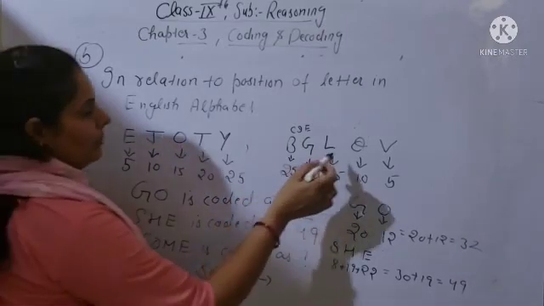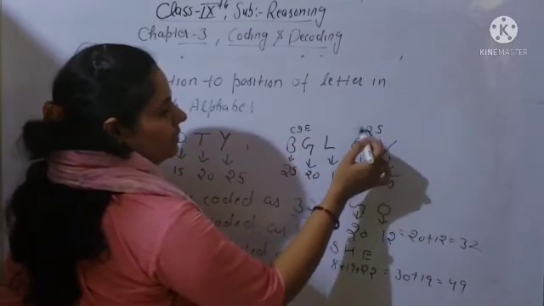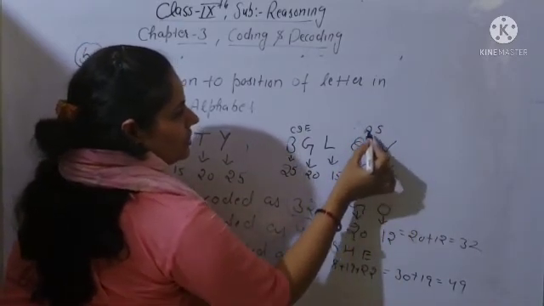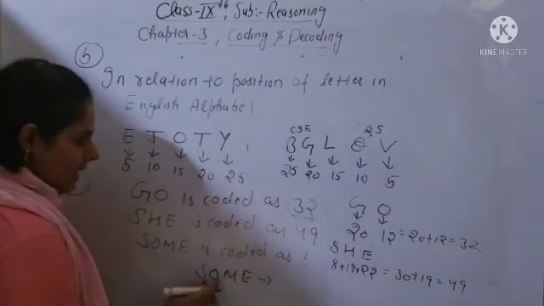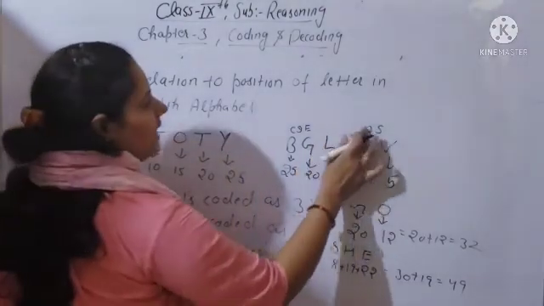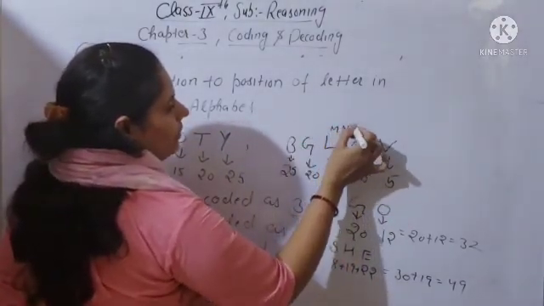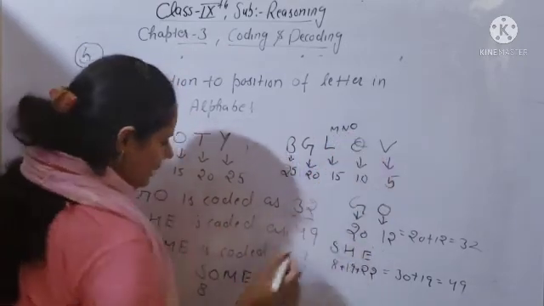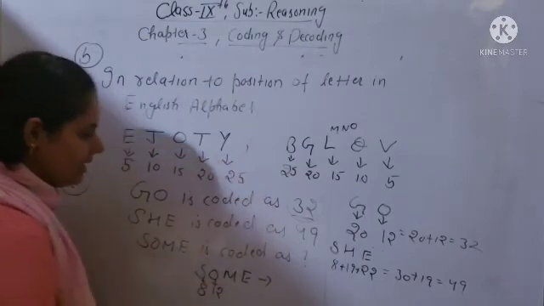Okay, so P, Q, R, S. After Q it will be R, and after that it will be S. So Q position is 10, so it will be 9, and it will be 8. So S position is 8. After that O. So L, after L it will be M, N, O. So L position is 15, so 14, 13, and it will be 12. Clear? S is 8 position, O position is 12.